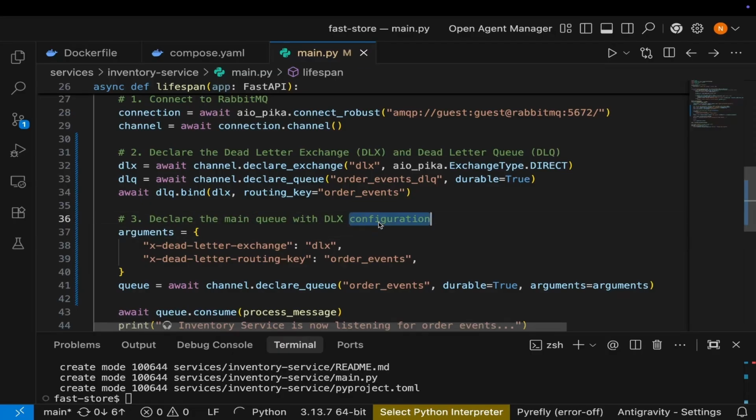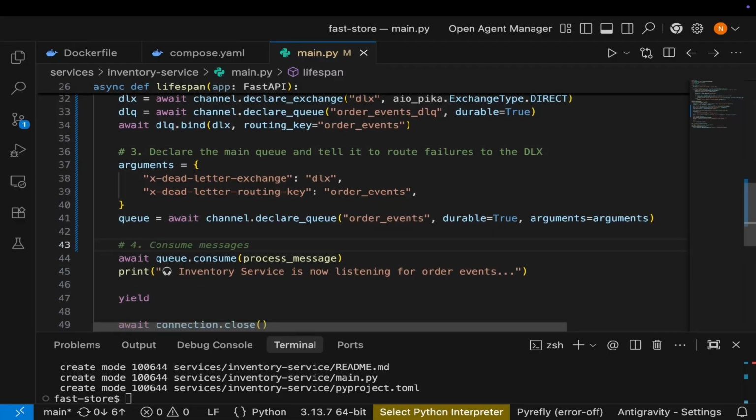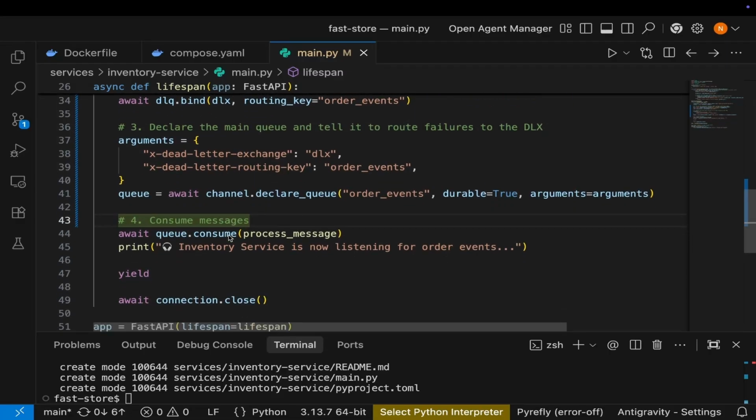and tell it to route failures to the DLX. Okay, this should be good. And then finally here, step 4 is consume messages.